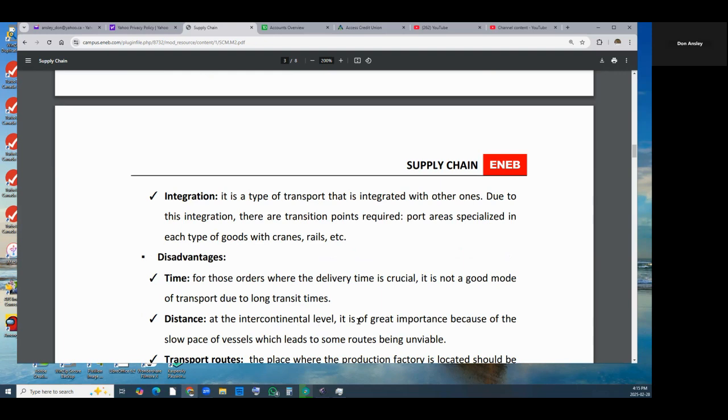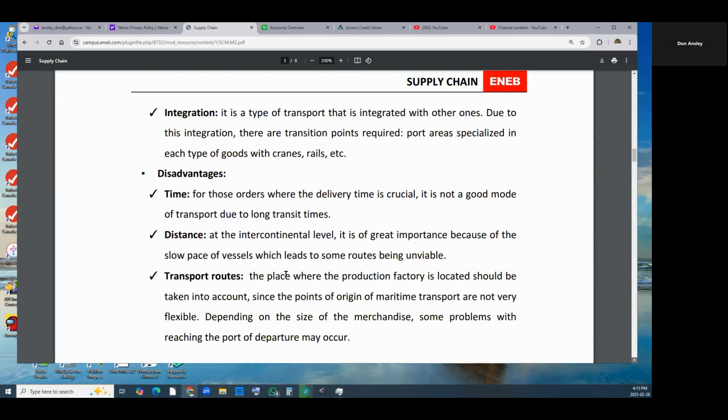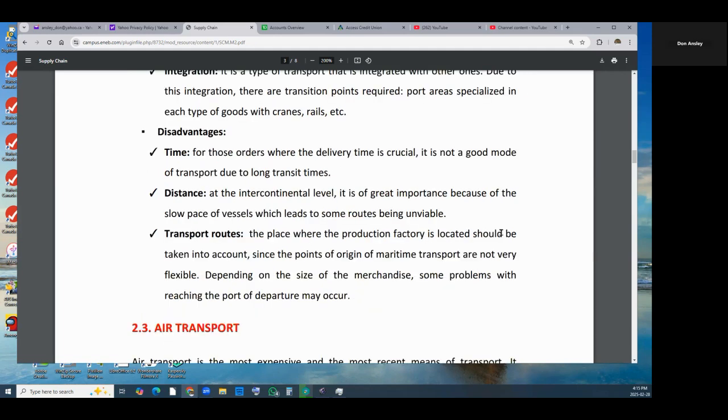The distance. At the intercontinental level, it is of great importance because of the slow pace of the vehicles, which leads to some routes being unviable. Transport routes. The place where the production factory is located should be taken into account, since the points of origin of maritime transport are not very flexible. Depending on the size of the merchandise, some problems with reaching the port of departure may occur.